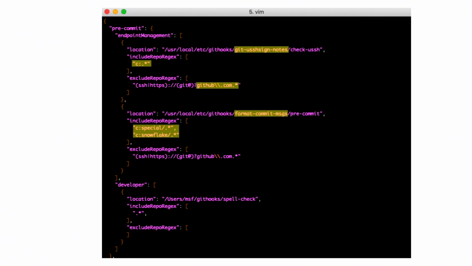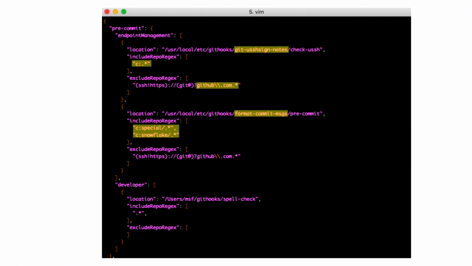And we did so by developing what we call a Git hooks middleware. Again, this was something that we distribute to our endpoints via Chef, and it manages a set of distinct Git hooks. It uses configuration options to say which hooks run on which repositories. So we have our global commit signing hook that runs on all repositories, and then we have these special snowflakes that get to run their hooks just for their repos.